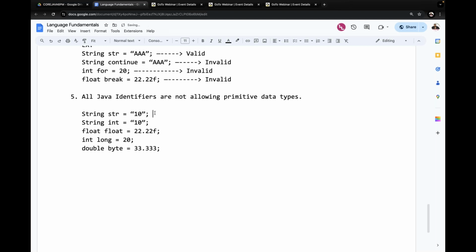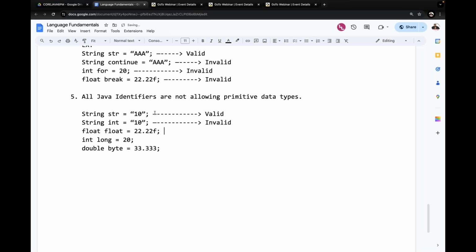Now tell me, what about the first one, sir? The first one is string str is equal to 10. Valid or invalid? Valid, no problem with this. Why? Because string str is a normal variable only, and 10 we provided in double quotations. That's fine, this is valid. Next, string int is equal to double quotation 10. As a string variable we are using int, which is a primitive data type, the integer. So this is invalid.